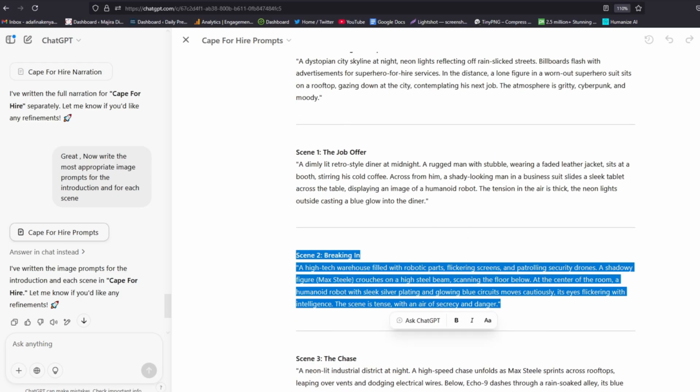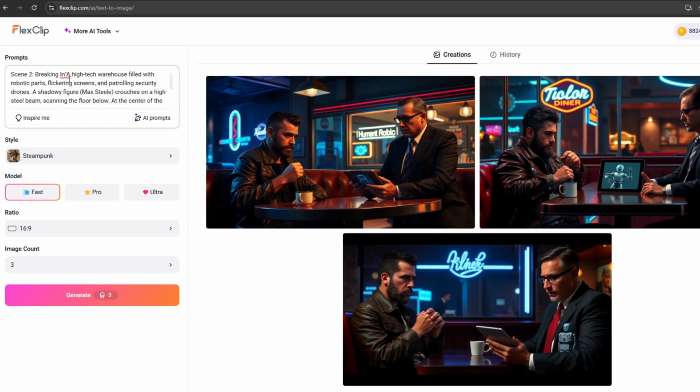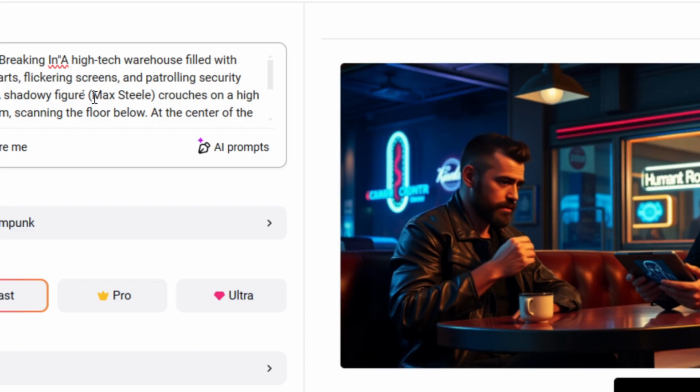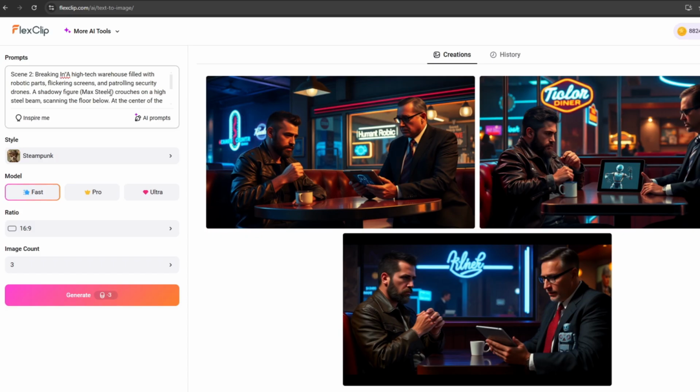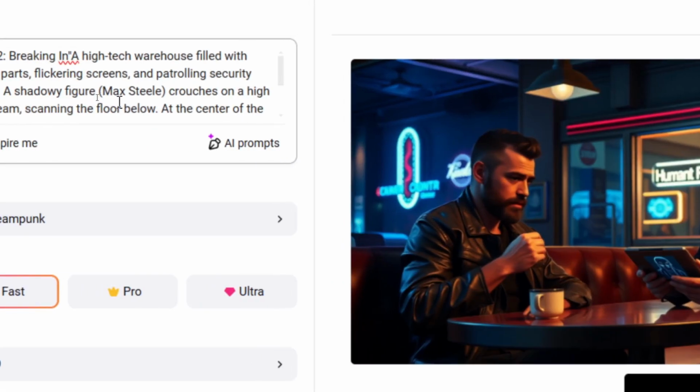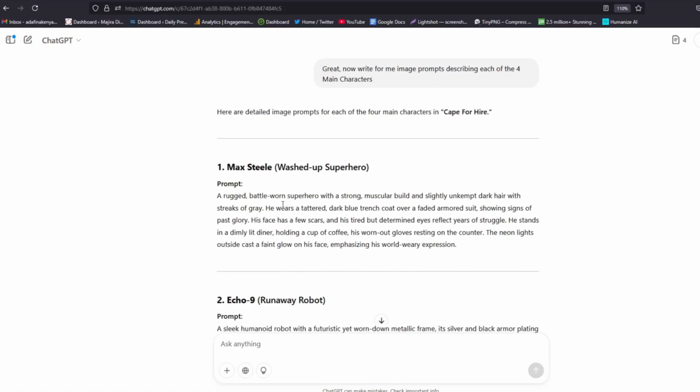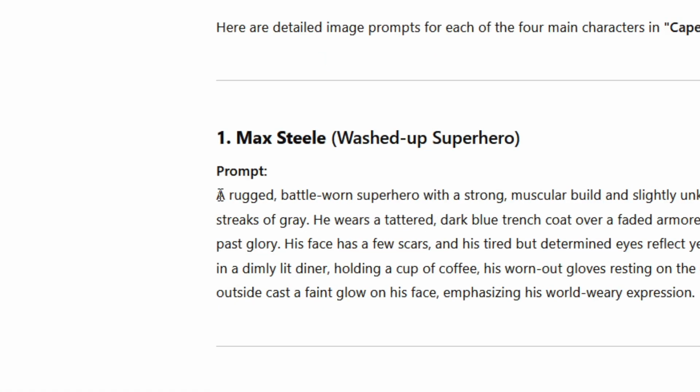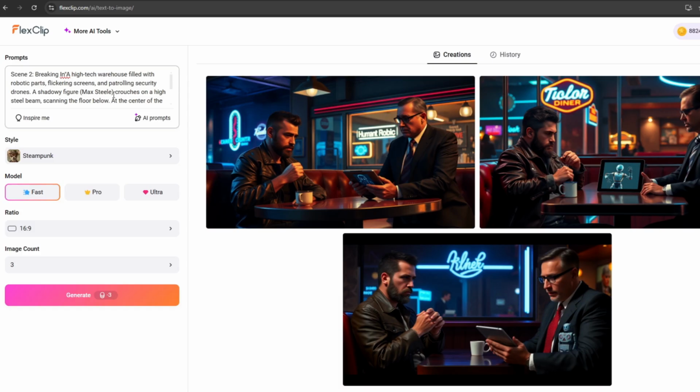Now for scene 2, we have characters that have been mentioned, and I want to show you how we can generate consistent characters. Max Steel is mentioned here. To make sure that you generate a consistent character of Max Steel, we have to paste here the description of Max Steel. This is Max Steel. So we shall take the prompt for Max Steel, and where you have Max Steel, I'll paste this. So I have just added the prompt for Max Steel here using the brackets.